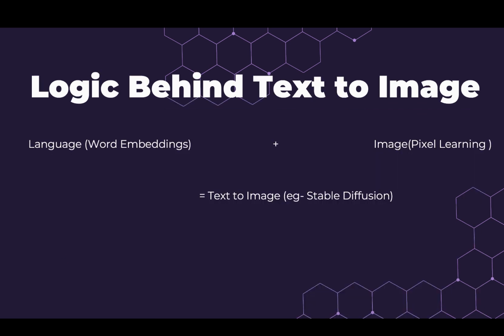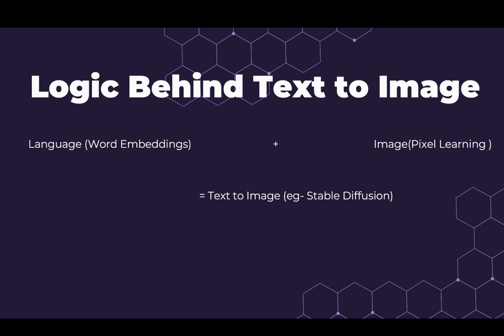Now moving forward, we will understand the logic behind text to image. What is text to image? It's a combination of language and image. Language means word embeddings. As we have already discussed, it will try to find the relationship between several words and several sentences present over the world wide web, and then it will classify on that.